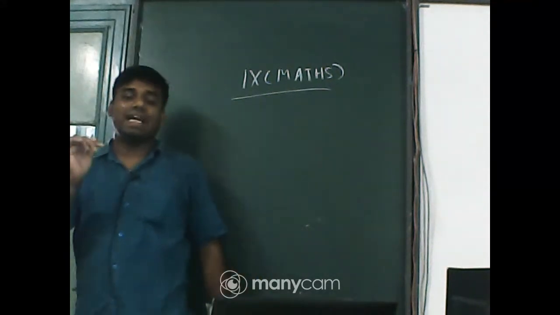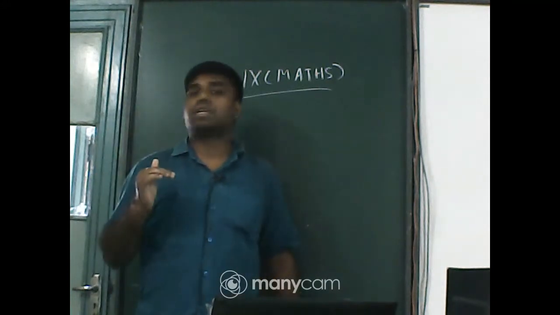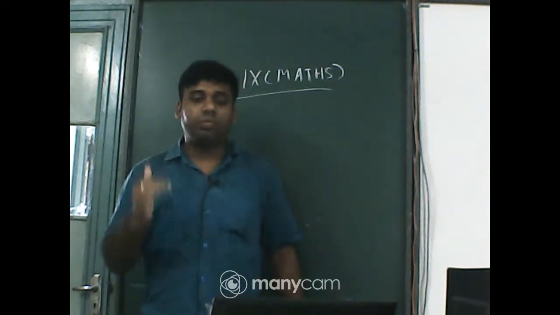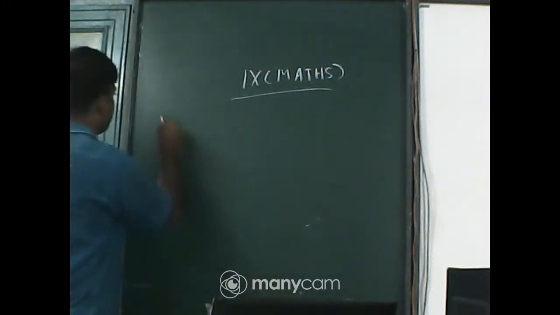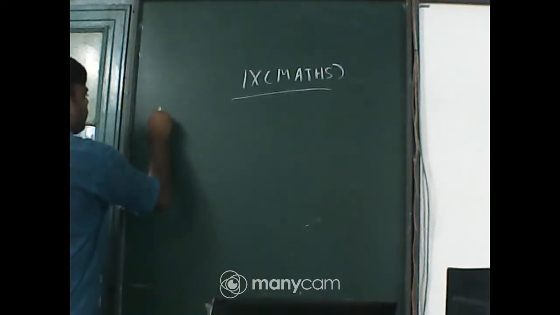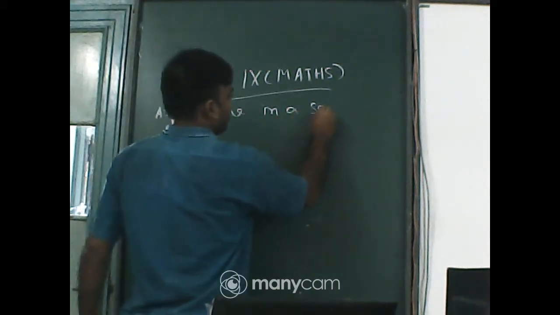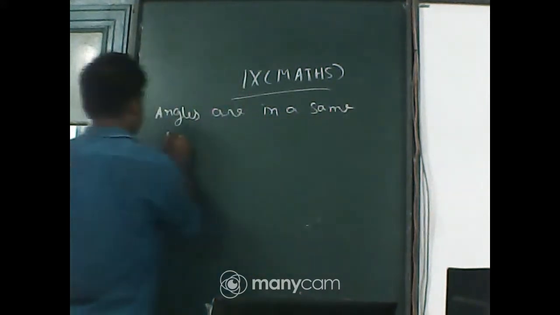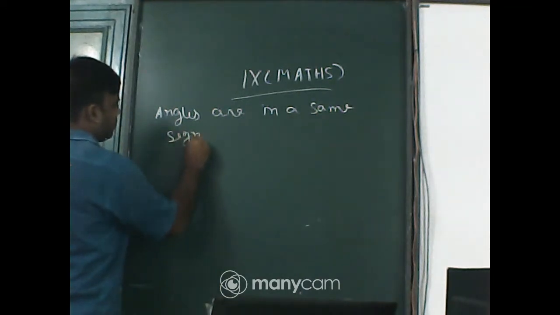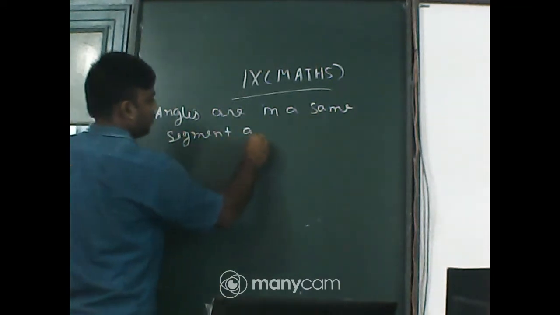That central angle is double of the circumference angle. Now I will prove the angles in the same segment are equal.